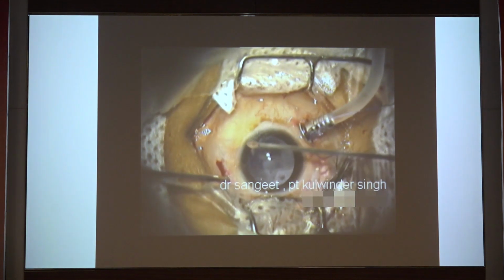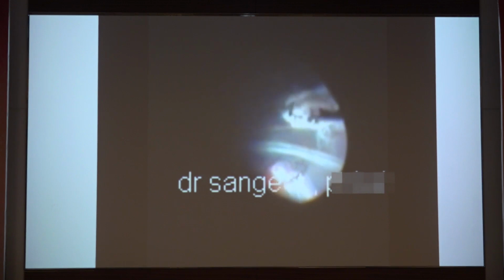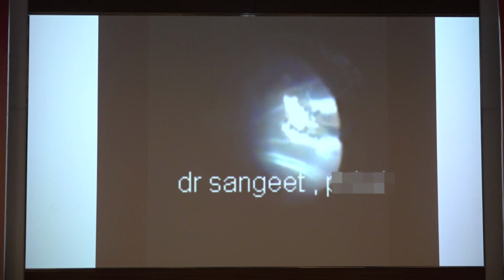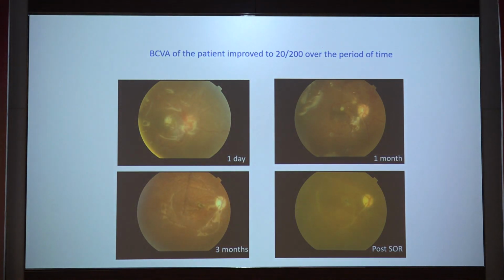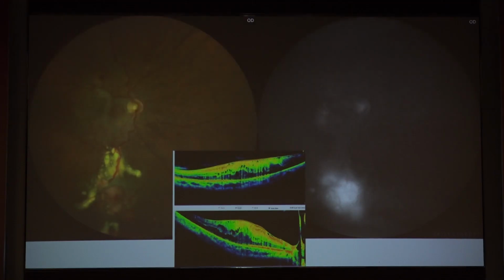At that time, I did not have access to any previous studies. I thought, because this was the only eye of the patient, the other eye was already phthisical. So we removed all these 7 tumors in toto, and then we did the fluid gas exchange, the oil, and other things. The patient's vision over a period of time improved to 20 by 200, and we were able to remove the silicone oil after some time. This patient gave me enough confidence to further treat these eyes with excision.